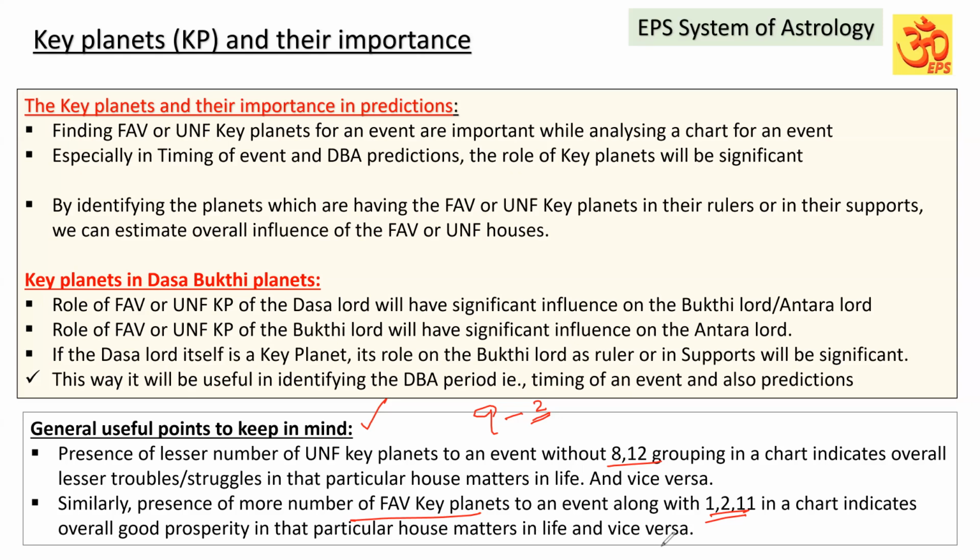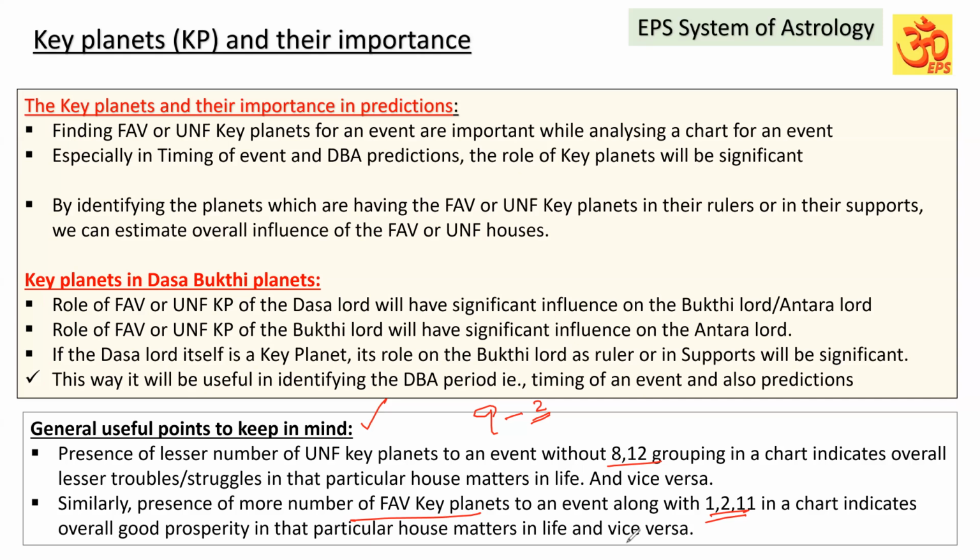I hope you have understood. When many planets are favorable key planets for an event, it indirectly indicates that overall the native will experience favorable results for the particular event. Similarly, if many planets have unfavorable grouping, unfavorable key planets or mixed key planets, it is indicating some sort of clue.